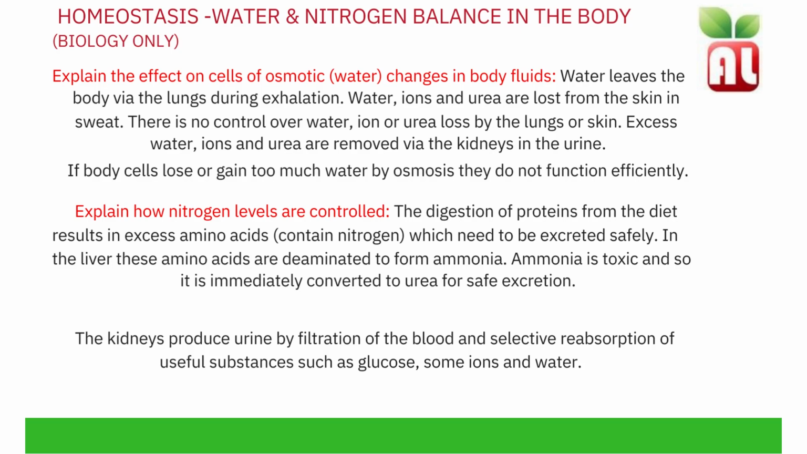The kidneys produce urine by filtration of the blood and selective reabsorption of useful substances such as glucose, some ions, and water.